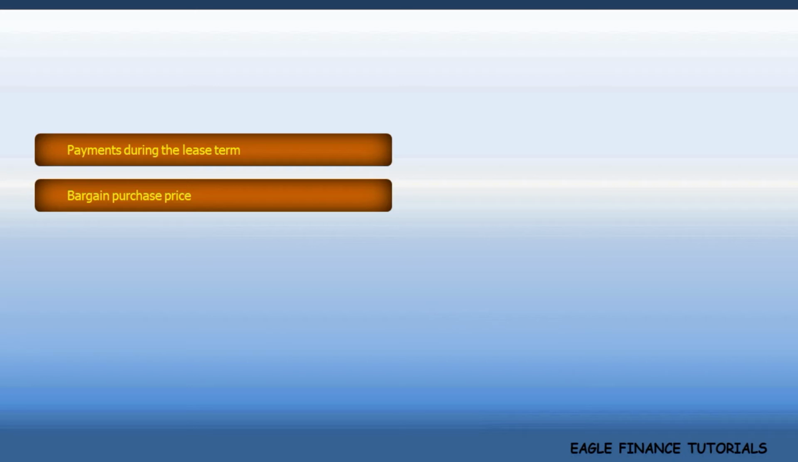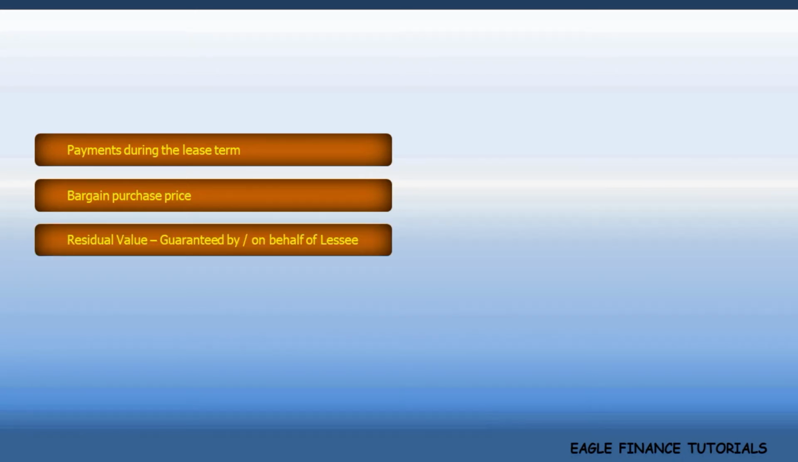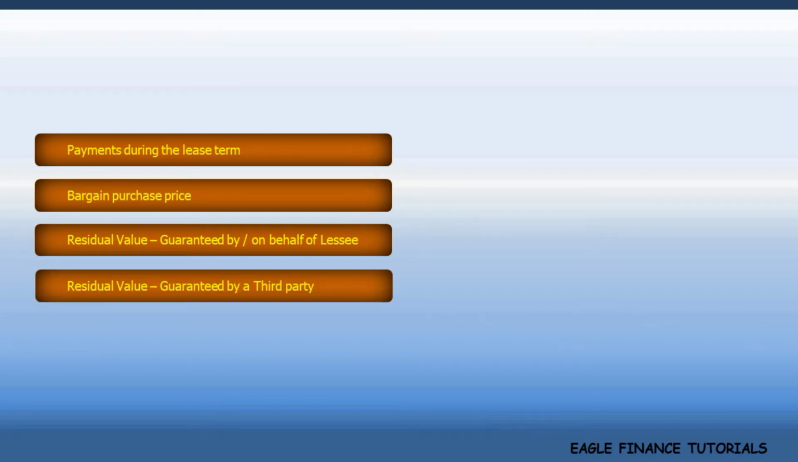Next, the amount of residual value that is guaranteed by the lessee's group, that is, by the lessee or by someone on behalf of him. Finally, the amount of residual value that is guaranteed by a third party. These are the payments that are most likely in a lease arrangement.